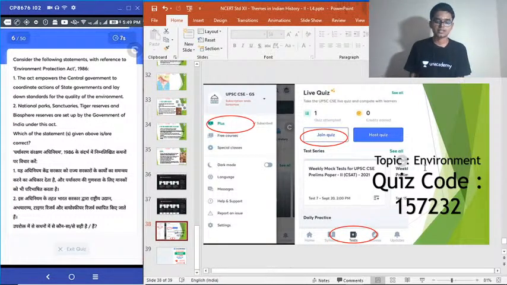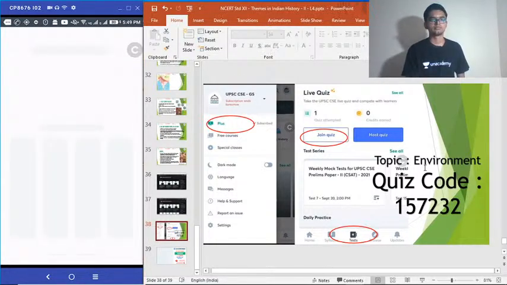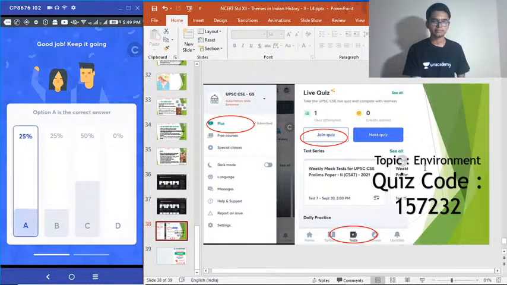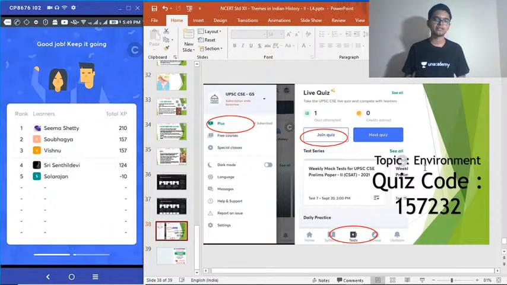Question number 6 is on the board. Last 5 seconds. Yep, A is the correct answer. 25% getting it. Very good. Moving on to our next question.